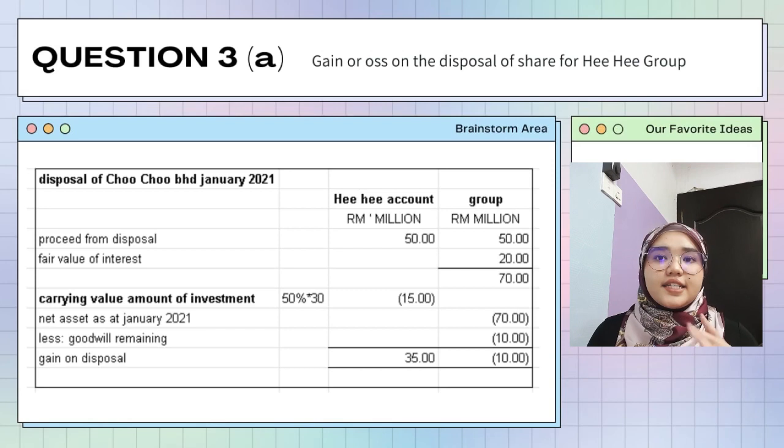Next, this is the table to calculate the gain or loss. As we have calculated here, you can see the disposal of Cucu Berhad will gain 30 million for the parent's account, and for the group account there will be a loss of 10 million.